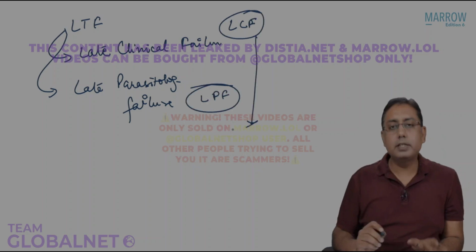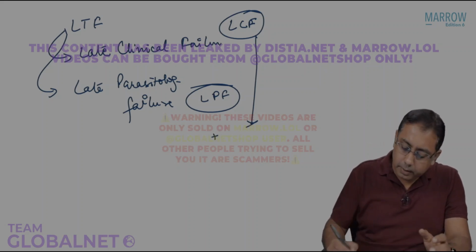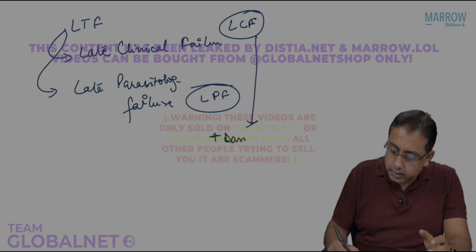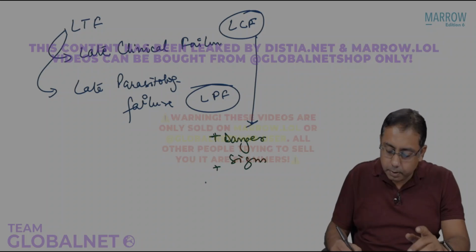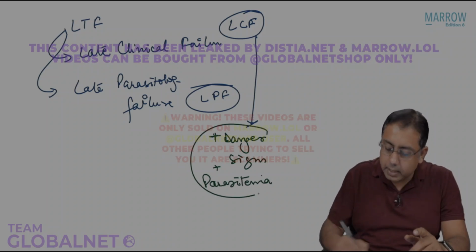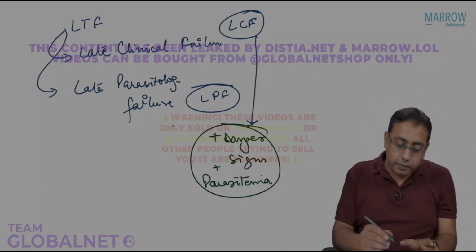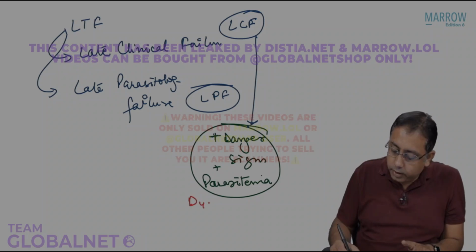The LCF is clinical failure. That means there is presence of danger signs plus there has to be presence of parasitemia. So it is danger signs and parasitemia. Both are present. When are they present? They are not early. They are late, day 4 till day 28.